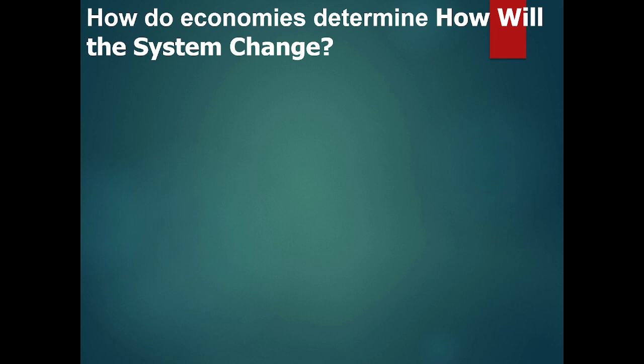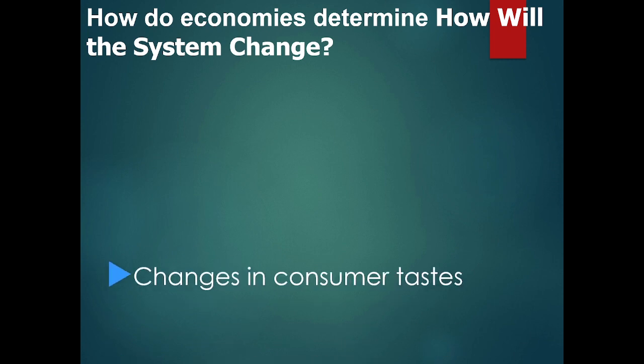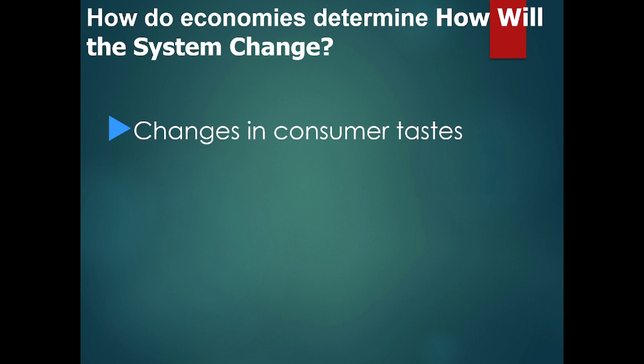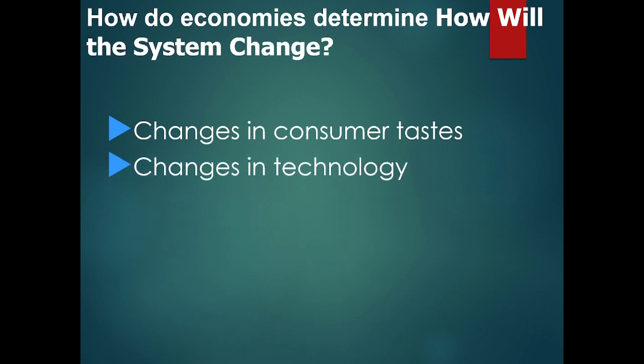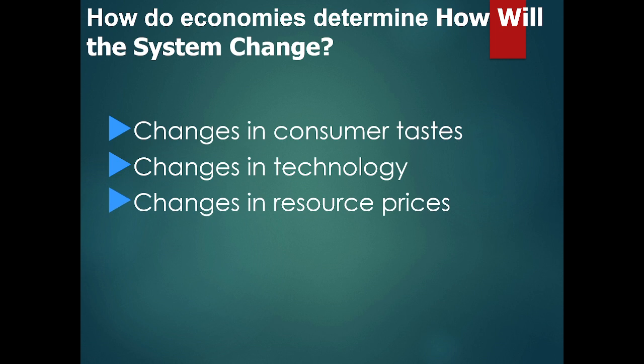All right, how do economies determine how the system will change? So now we start to get into questions 4 and 5, right? Well, what happens is things will change in the system as changes in consumer taste happen, as changes in technology happen, changes in resource prices. When Chinese workers start demanding higher wages, they will start to switch to use more technology, more capital, because it will be cheaper for them. But until that happens, they're not going to make those changes.